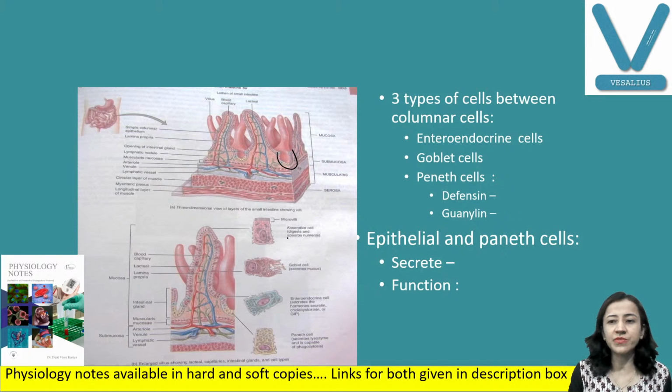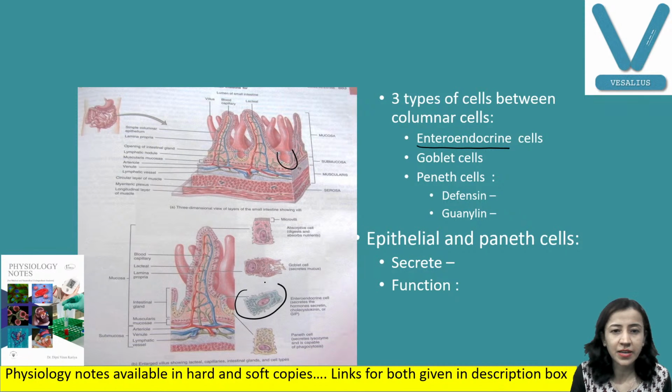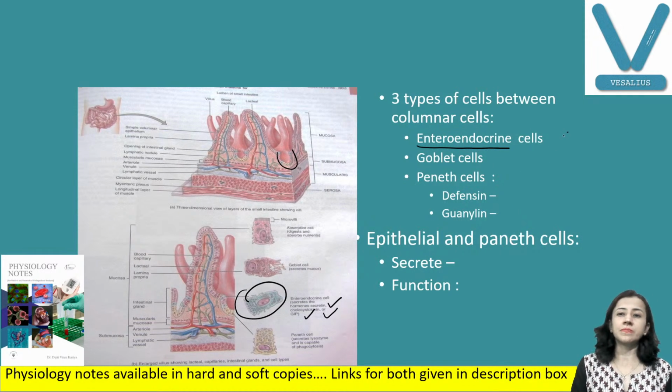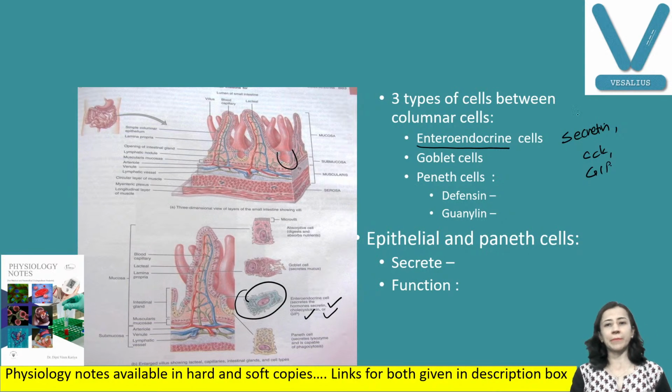Which are those different types of cells? Number one, endocrine cells. They secrete hormones. You can see here, they secrete hormones like secretin, cholecystokinin, and GIP. CCK is cholecystokinin, and GIP is gastric inhibitory peptide.